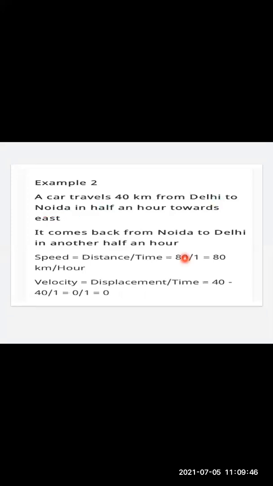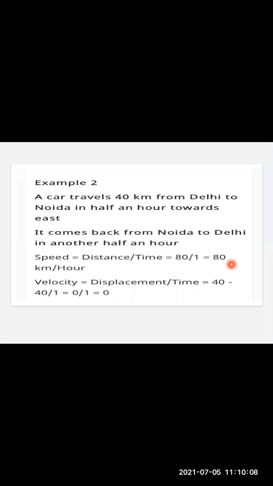Okay, so it is nothing but 40 kilometers up, 40 kilometers down. Distance is going to be 80 and time will be half an hour up, half an hour down. So 1 hour. So 80 upon 1 is going to be 80 kilometers per hour is the speed.